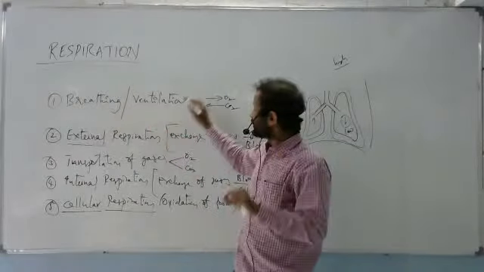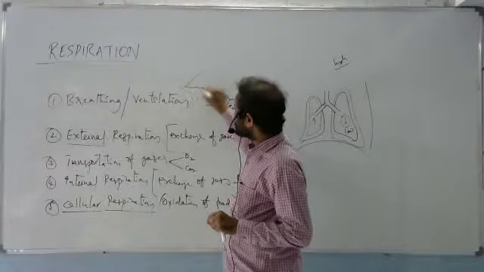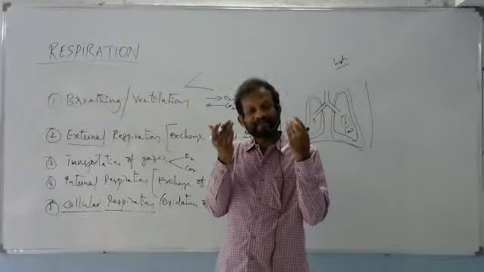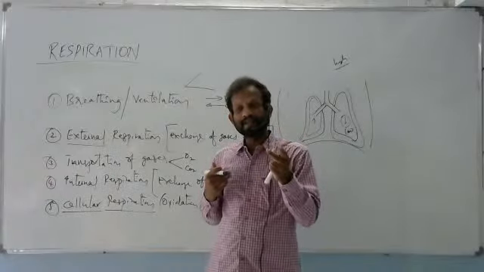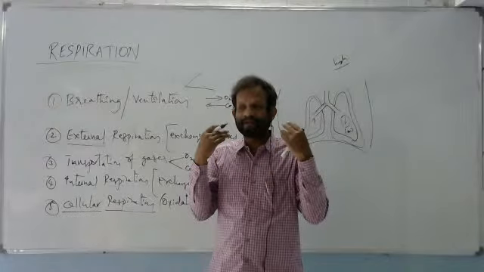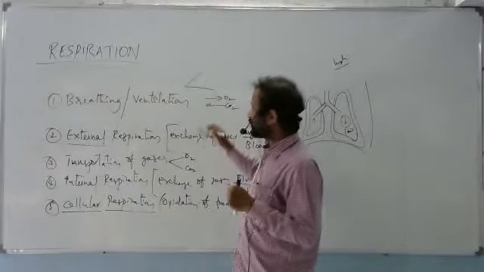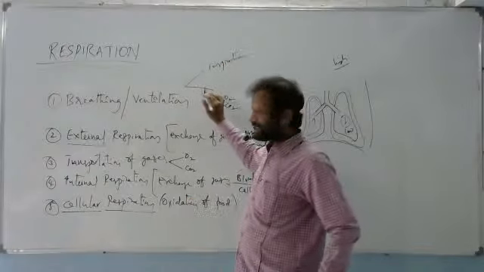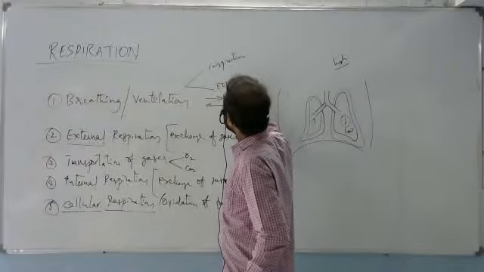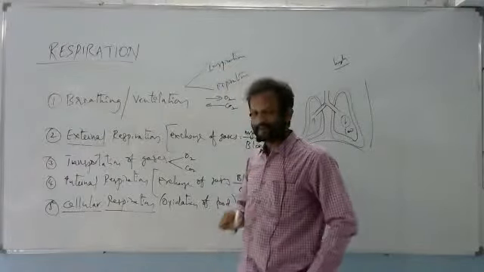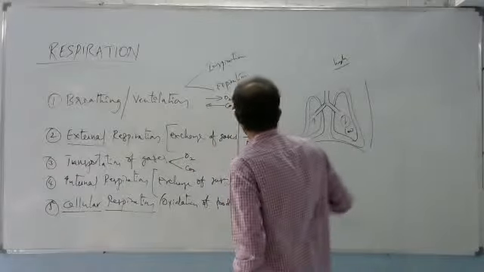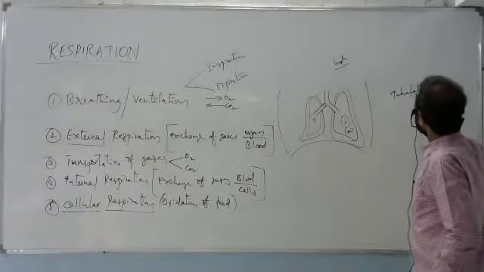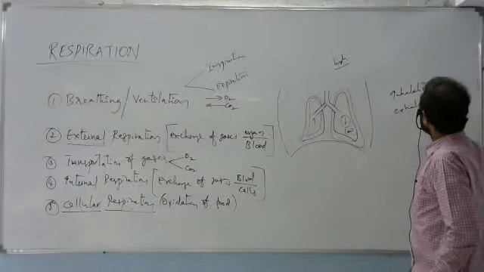So breathing can be divided into two phases. Number one is taking of oxygen into the lungs. Number two is elimination of CO2. Taking of oxygen is called inspiration. The second one is expiration. Some people call them inhalation and exhalation.